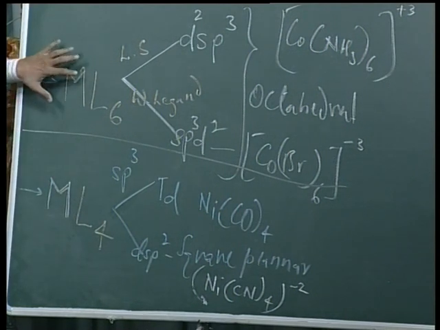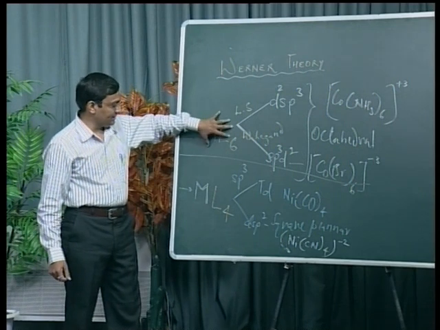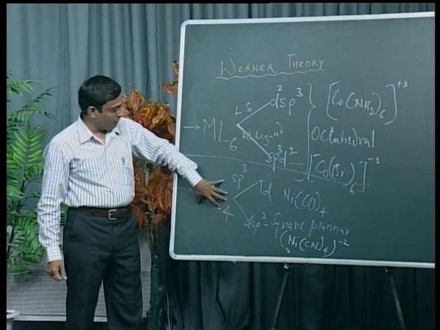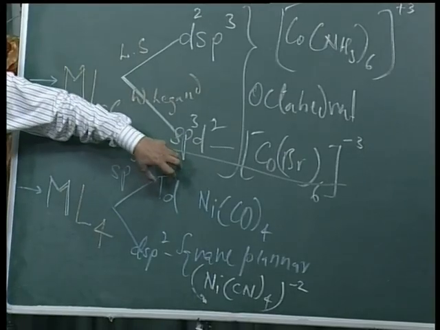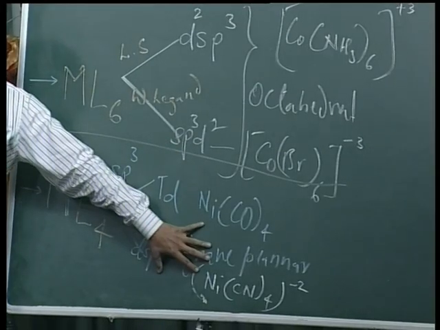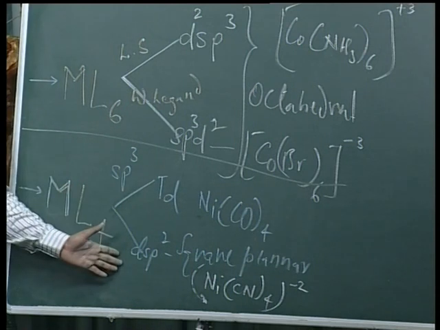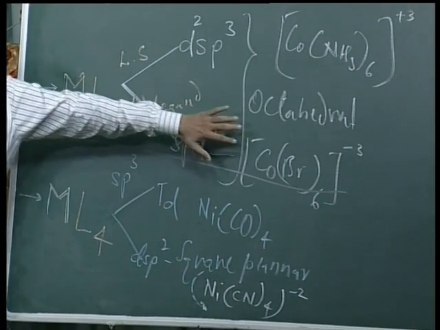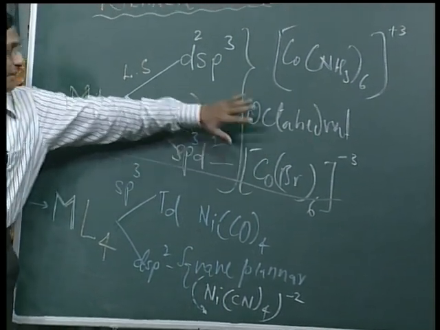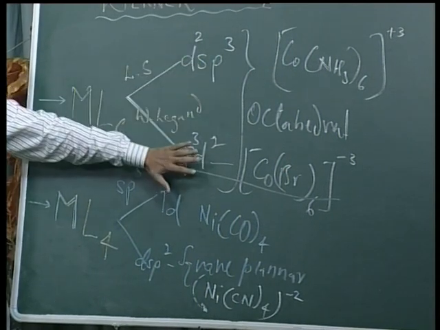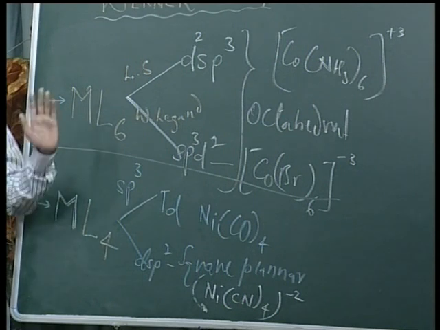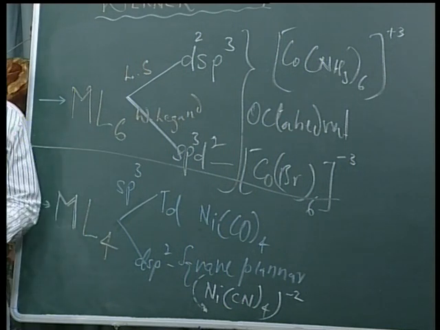So remember the two common types, ML6 and ML4. If the coordination number is 4, two geometrical shapes are possible, either tetrahedral or square planar, depending on the hybridization of the central metal ion. If the coordination number is 6, only a single geometrical structure is possible, and that is octahedral. Maybe the hybridization is d2sp3 or sp3d2, but that depends on the nature of the ligand, one weak and the other strong.